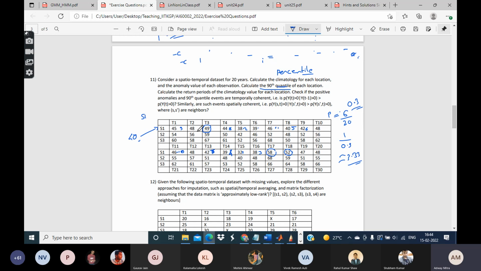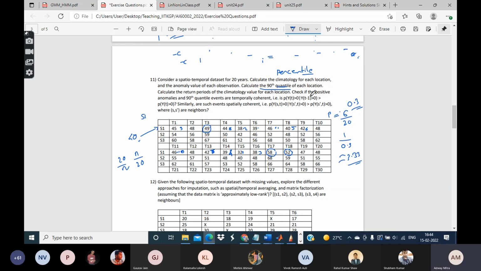Of course, these are only approximate values which I said. The actual values you can calculate: you will have to calculate how many observations are less than or equal to that value. Let that number be n. So the cumulative probability, or rather the percentile, of that is n divided by 20, and the return period will be just the reciprocal of that, 20 by n.